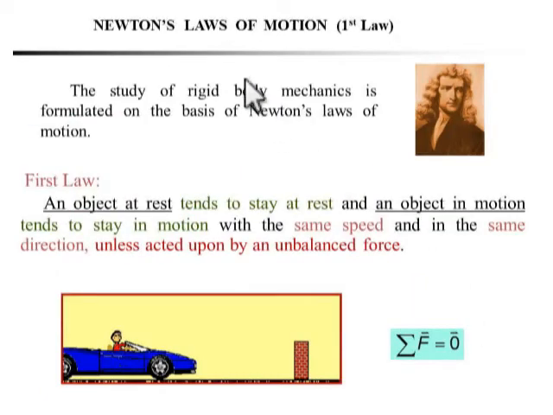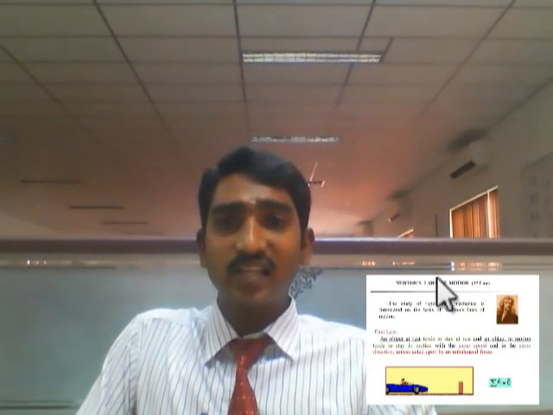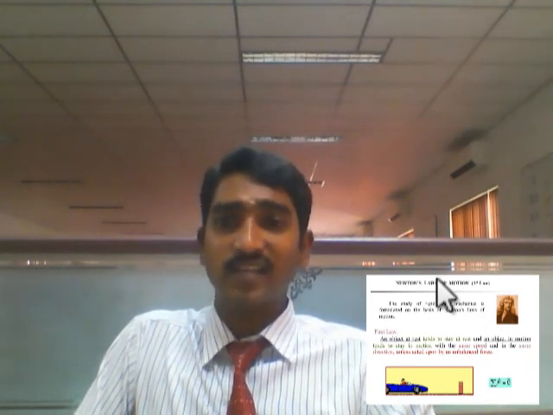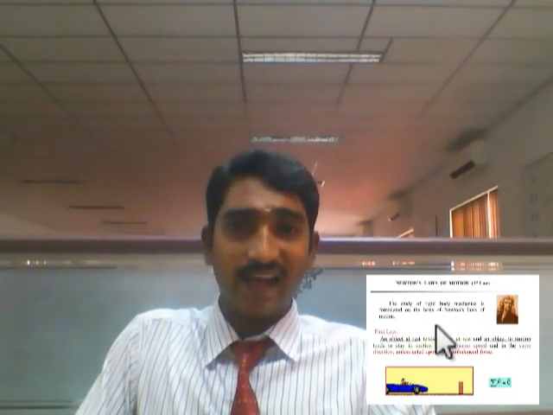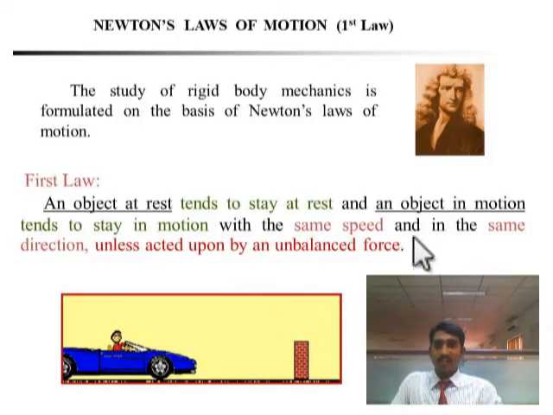And next we will go for Newton's laws of motion. Here we are going to discuss the first law of motion. An object at rest or an object in motion with the same speed and in the same direction will stay so unless acted upon by an unbalanced force. It means there is a body, it may be at rest or it may be in motion. It will remain in the same line of action, in the same direction and at the same speed, unless an external force acts upon it. This is called Newton's first law.